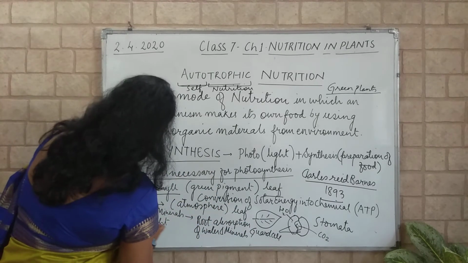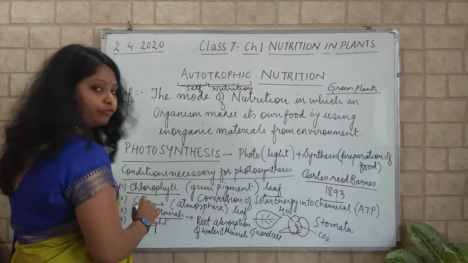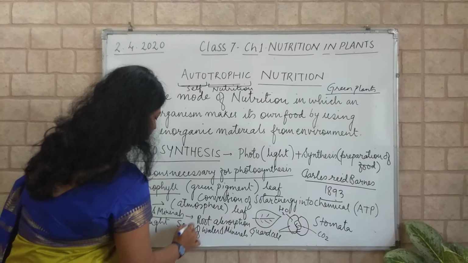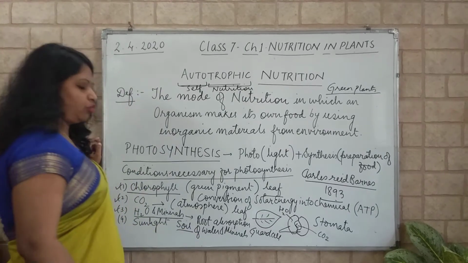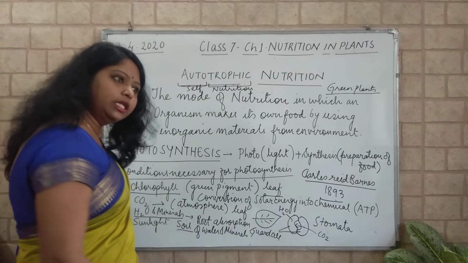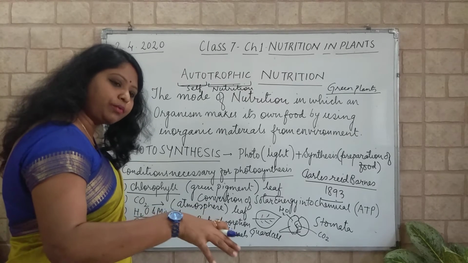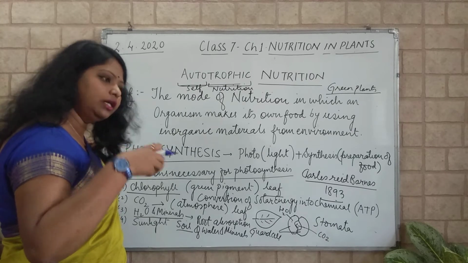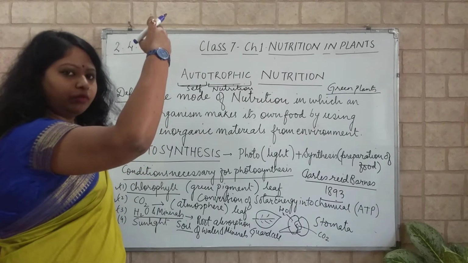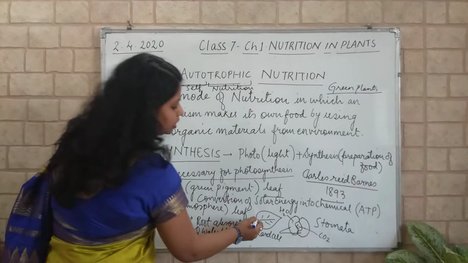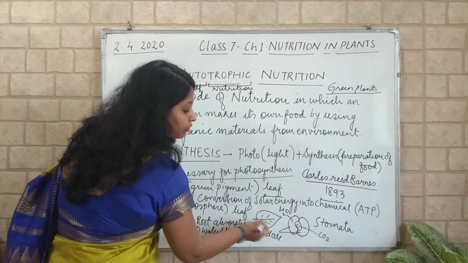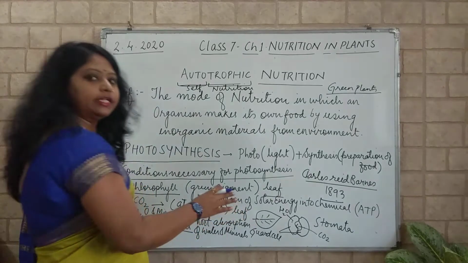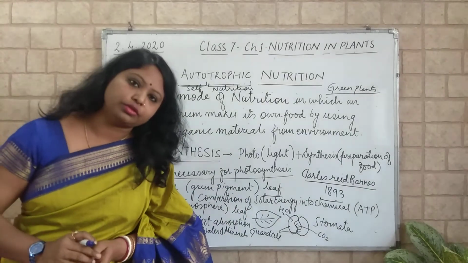So, what is the source of water and minerals for plants? It is soil. Plants get water and minerals from soil. Roots of the plants, by the process of endosmosis, will absorb the water, and then the stem will conduct the water. Water will reach the leaf, and we know that the leaf is known as the food factory, where it is going to prepare the food.